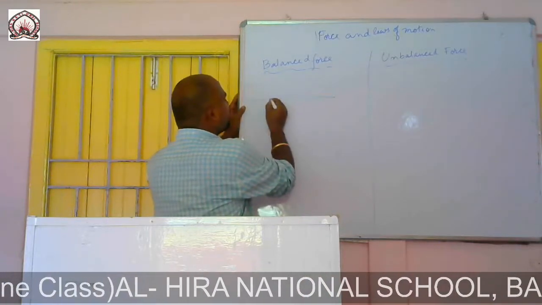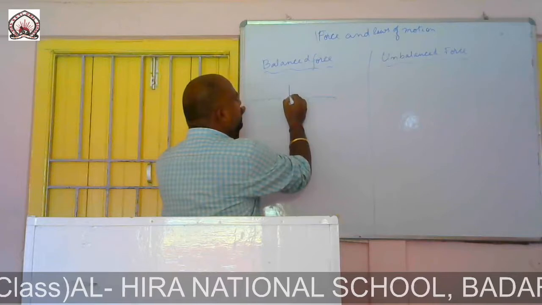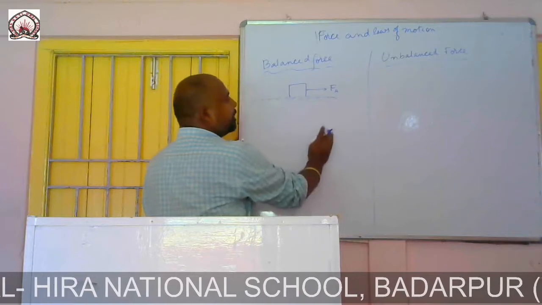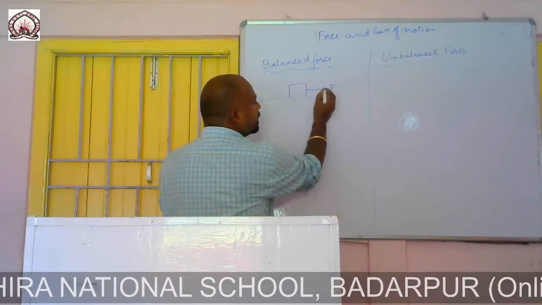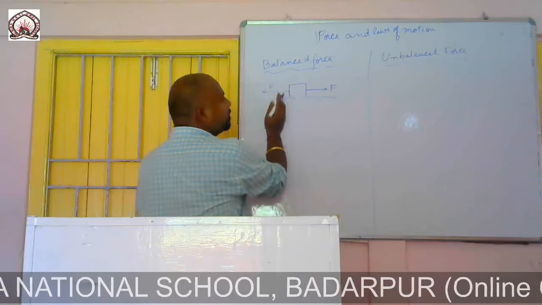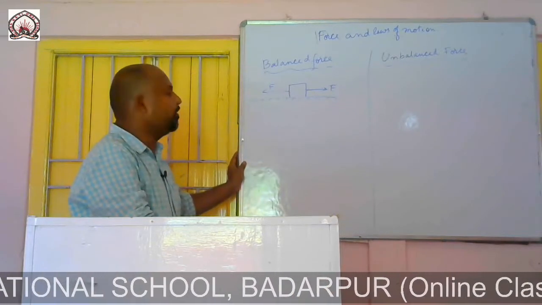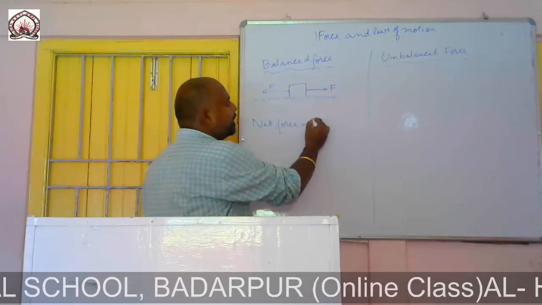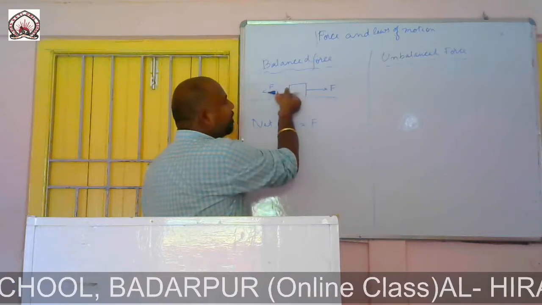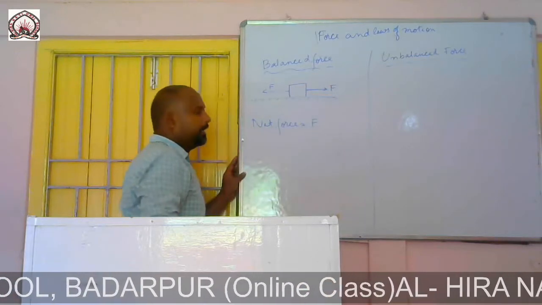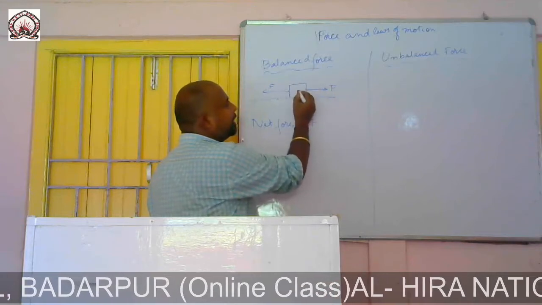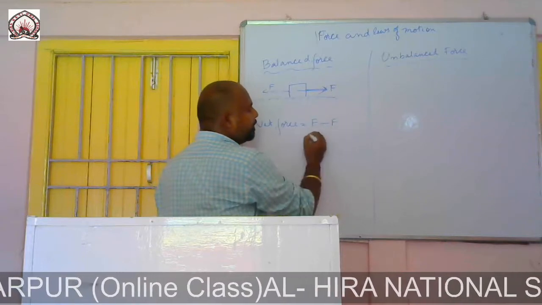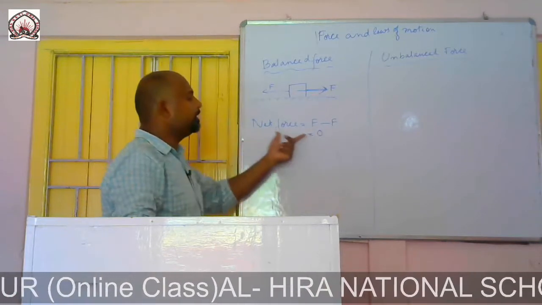Let us take an object placed here. Okay. If a force F is applied in this direction, and the same force is applied in the opposite direction. Okay. Then what is the net force we are getting? If I take this direction as positive, then the opposite direction will be negative. So F minus F equals 0. The net force is equal to 0.